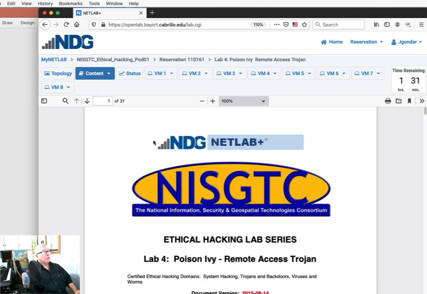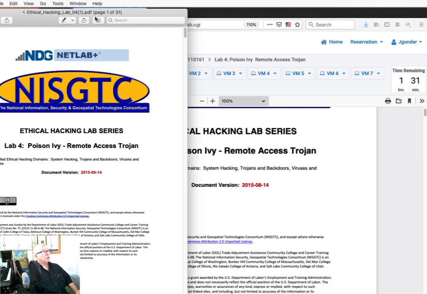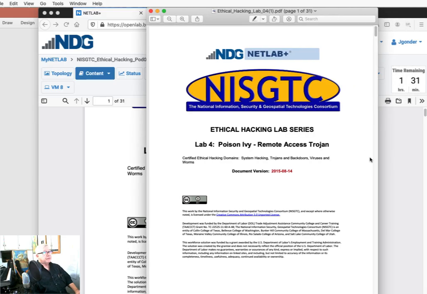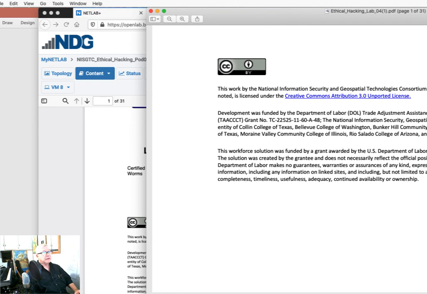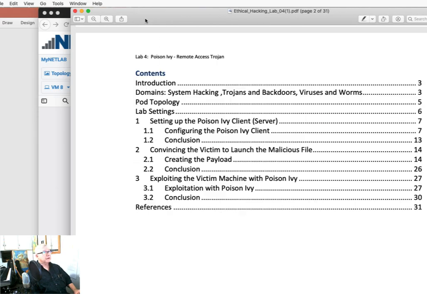Now, one recommendation I have is always to download that, because I like to have it in a separate window in a PDF viewer, rather than trying to go back and forth here between a virtual machine and this here on NetLab. So when I have it open in a PDF viewer, then for instance I can make that nice and big if I want. I can zero in on something and follow along.